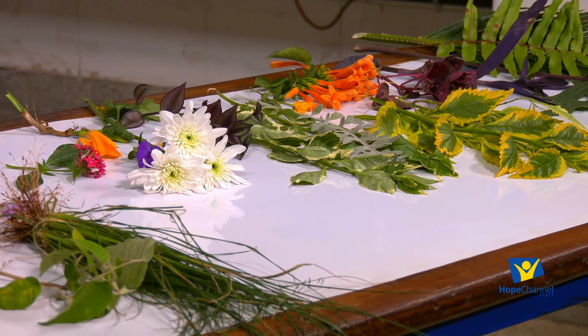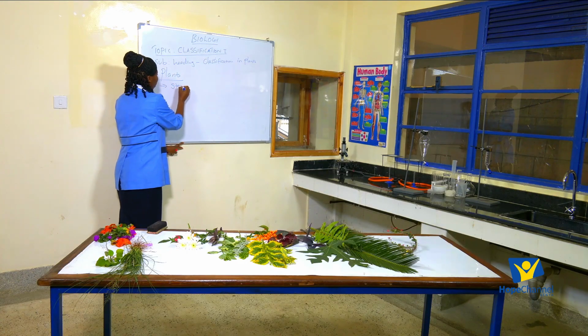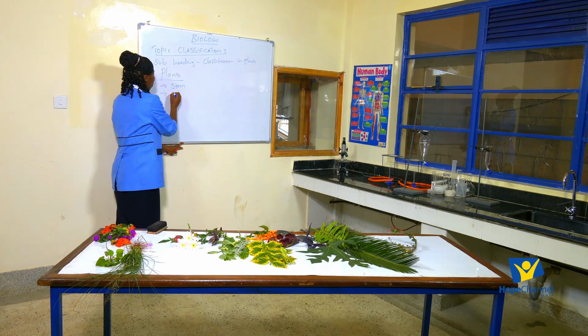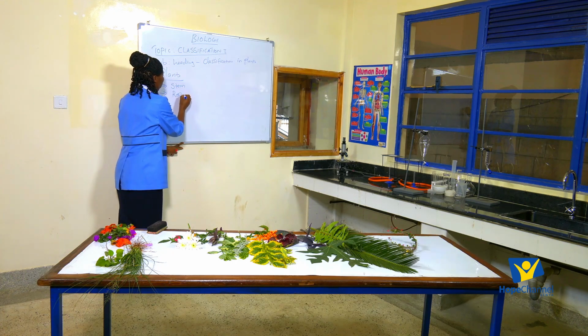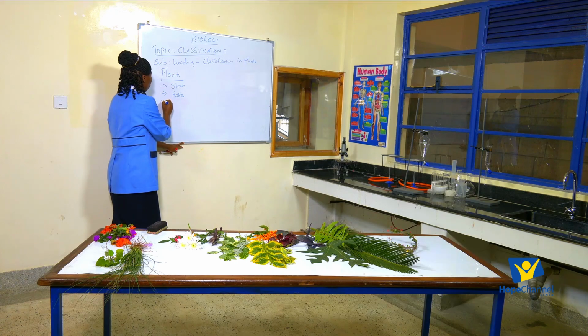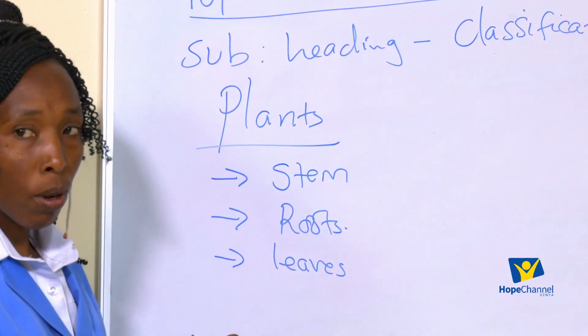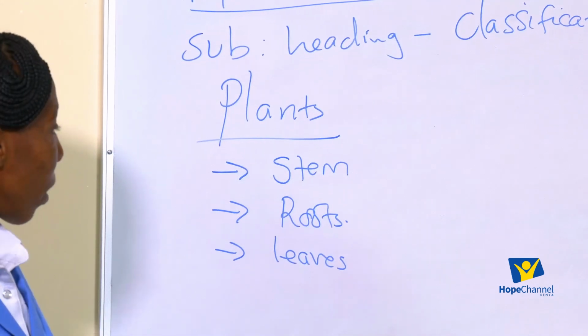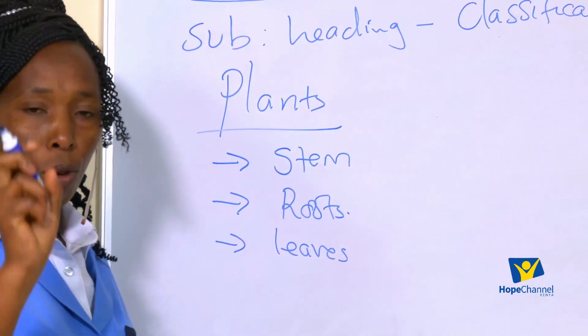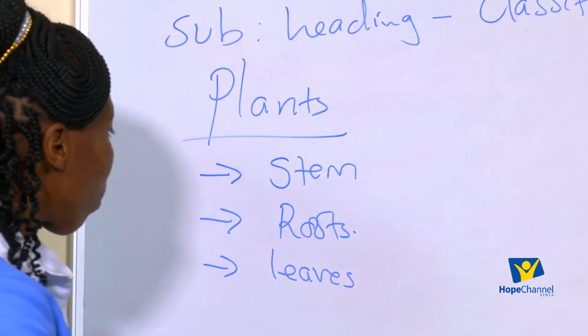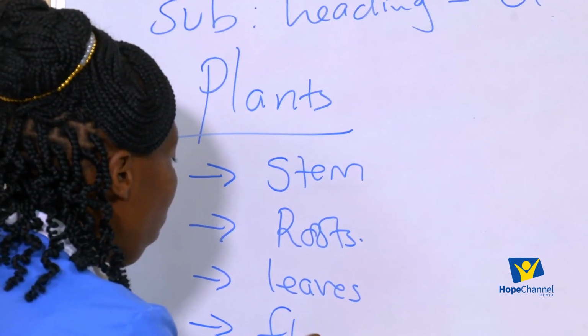Basically, a plant consists of the stem, the roots, and the leaves. Is that true? Yes. Any other part of a plant? You want to look at the structure of a plant. A plant can consist of flowers.